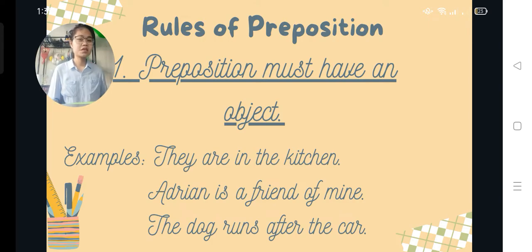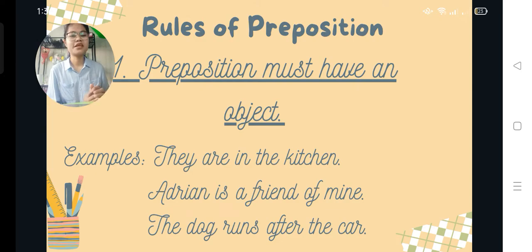The first sentence is, they are in the kitchen. The word kitchen is the object of the preposition in, and the prepositional phrase in the kitchen modifies the subject of the sentence, which is the word they. Who are in the kitchen? They are in the kitchen.